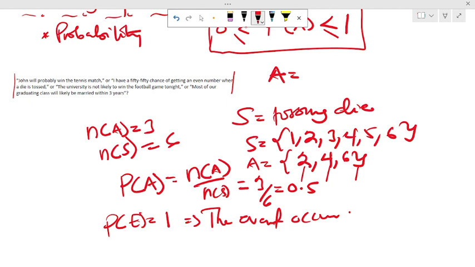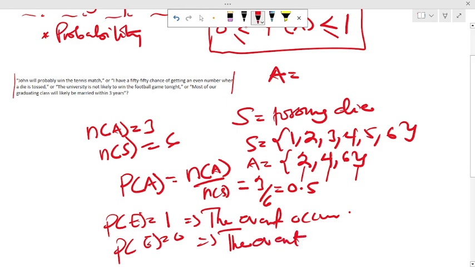But when it is close to 0, then the event is not really likely to occur. There's a low chance that it will occur. And when the probability of the event is 0, then it means that the event will not occur. So we should take note of this.